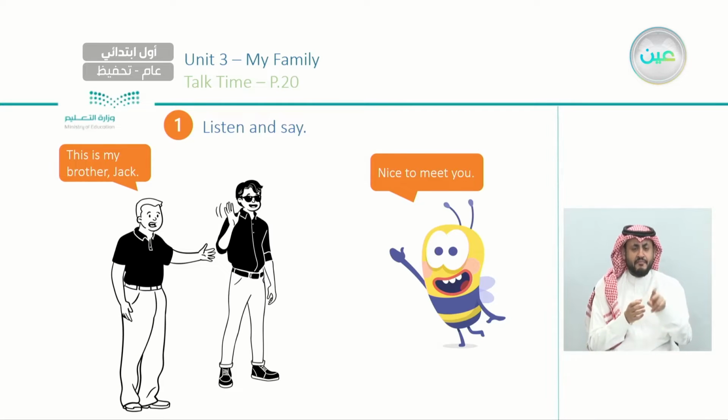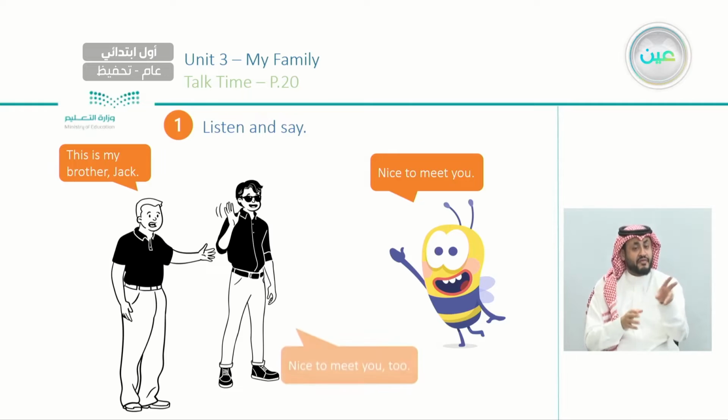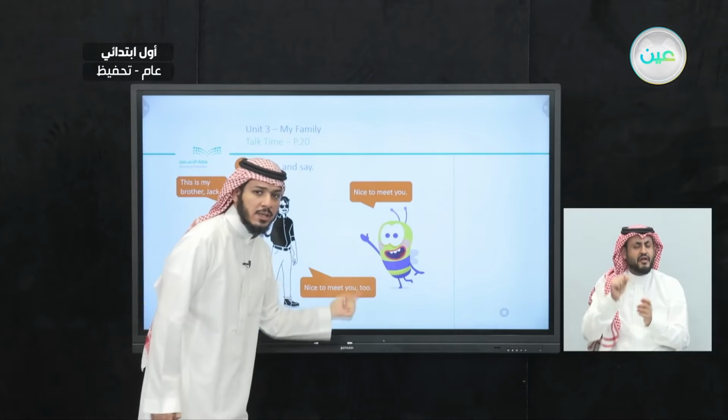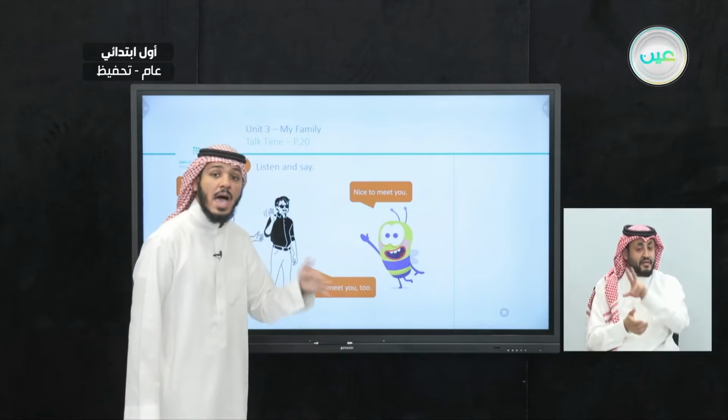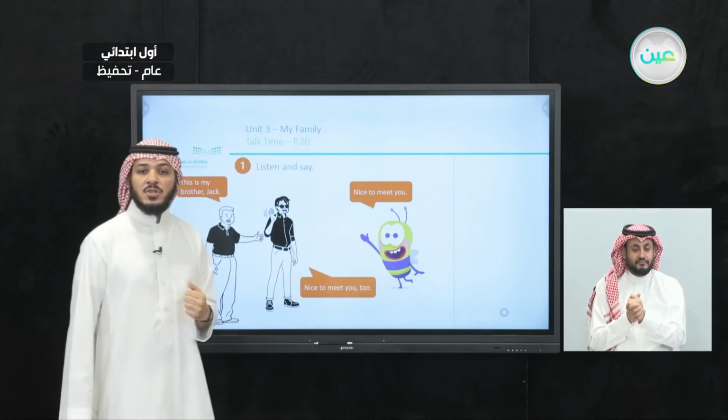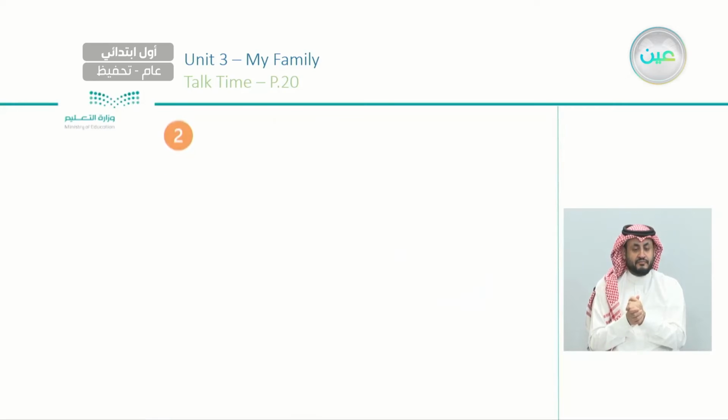Nice to meet you. Jack says what? Nice to meet you too. Excellent. And don't forget to add too at the end of the sentence. So, nice to meet you too. What does too mean here? Yes, it's أيضا. Excellent. That's right. After that, number 2, practice the talk in 3s.